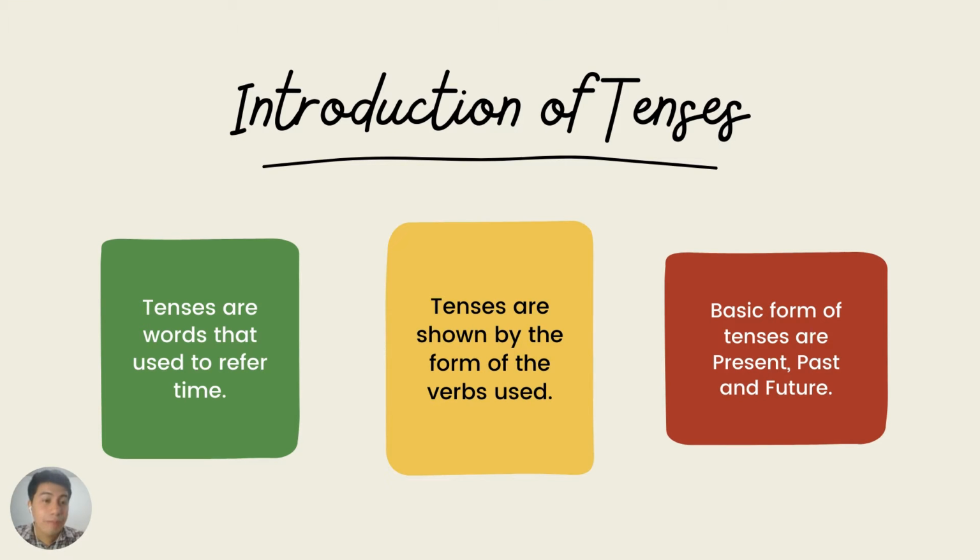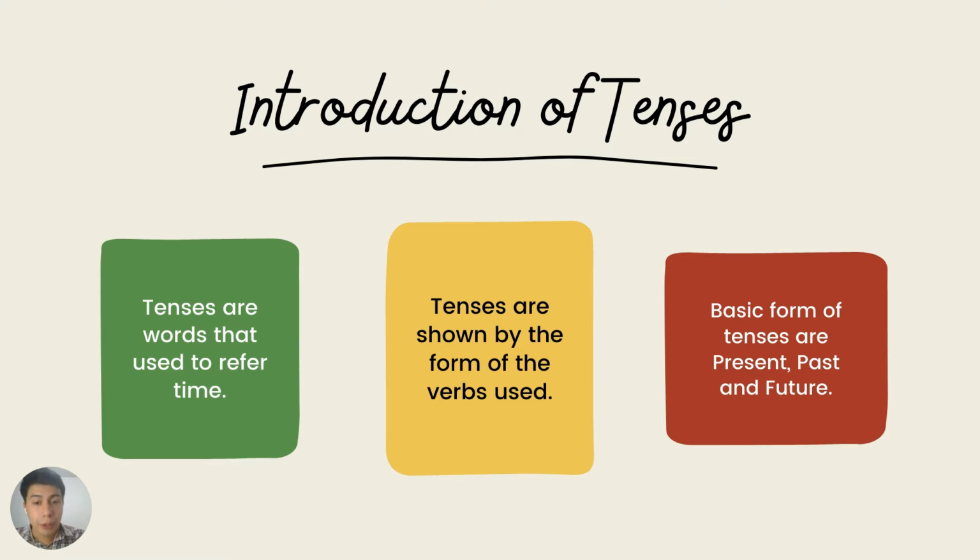But first, let's define what is a tense. Tense is a verb-based method used to refer to actions or states of being. In English, verbs can be used in a variety of verb tenses. The tense of a verb, generally speaking, tells us at what period in time an action or state is happening. As we can see here in the presentation, Introduction of Tenses, it says, tenses are words that are used to refer to time. Tenses are shown by the form of the verbs used.